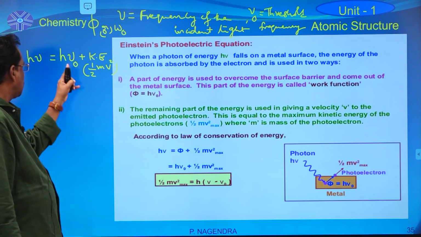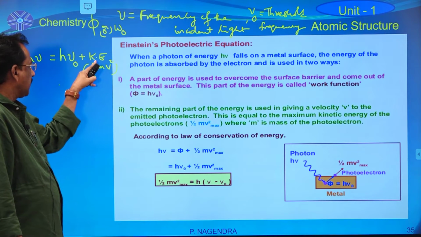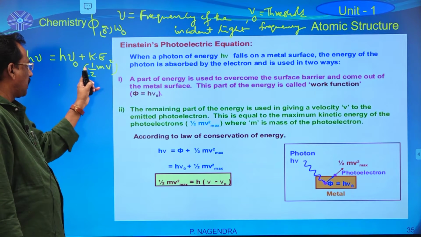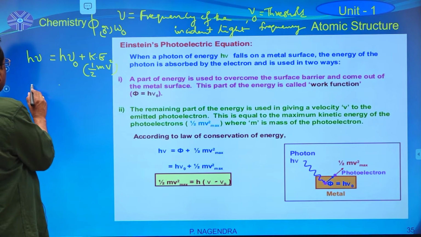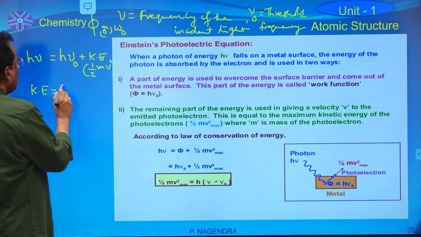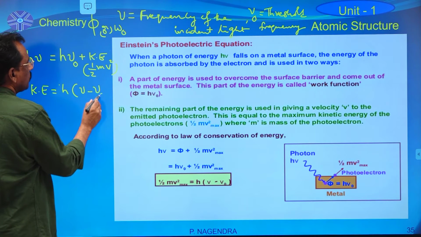One is threshold energy, another one is the kinetic energy of the emitted electron, whose formula is half m v square. Therefore, the kinetic energy of the emitted electron is h into nu minus nu 0.